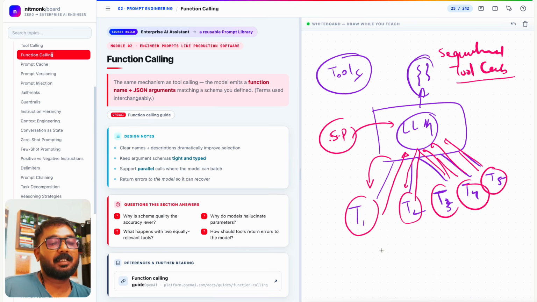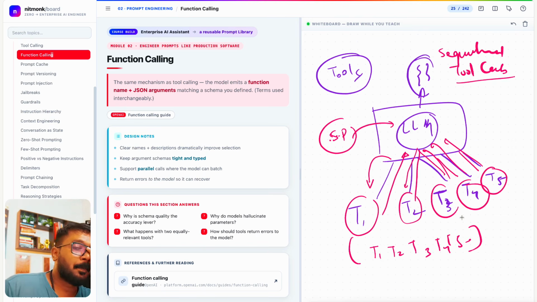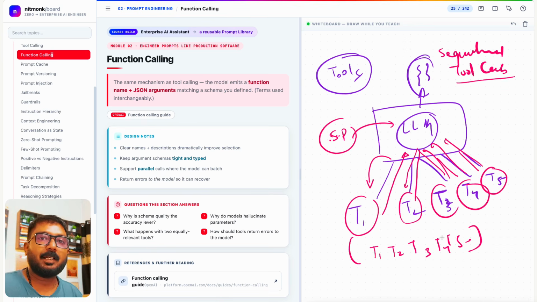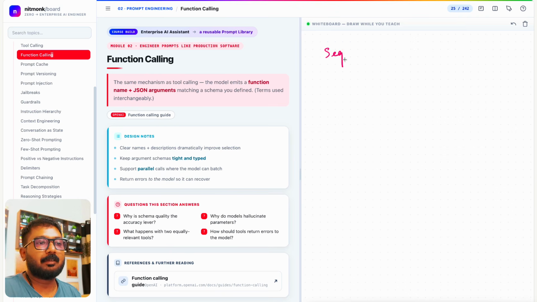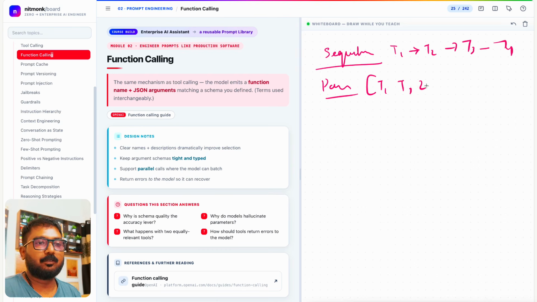Or what we can do, we can call T1, T2, T3, T4, T5 all at once. That is a parallel tool call. What is the benefit? You'll say, sir, sequential tool call is there, where we'll do first T1, then T2, and then T3, and then T4. There is a parallel tool call. We do it all at once: T1, T2, T3, T4.